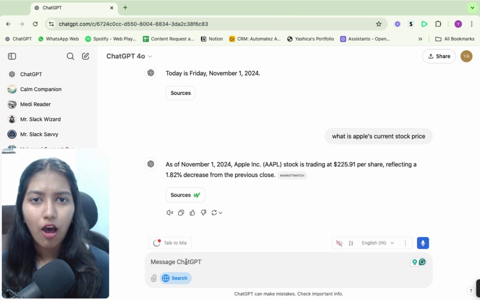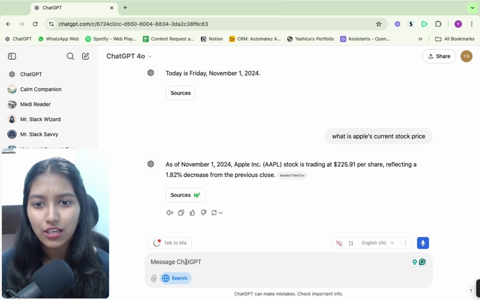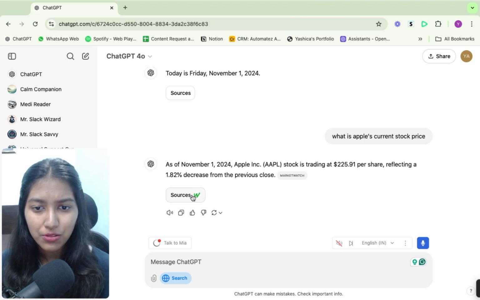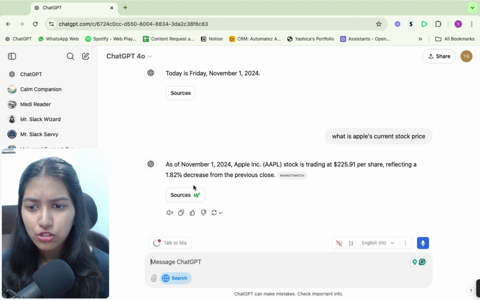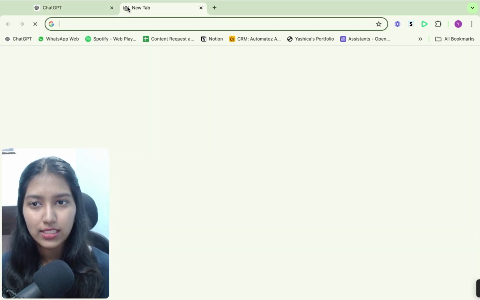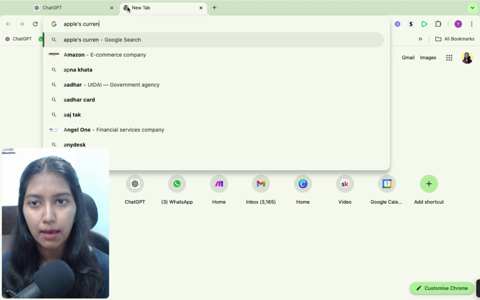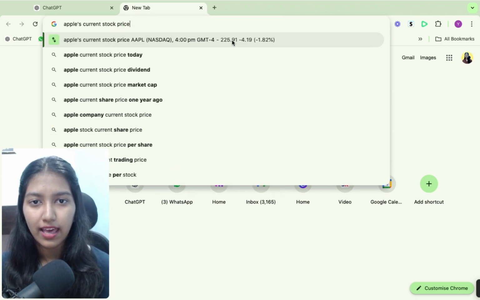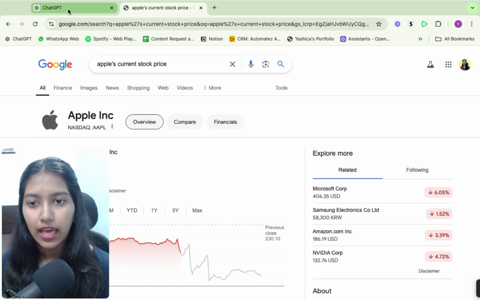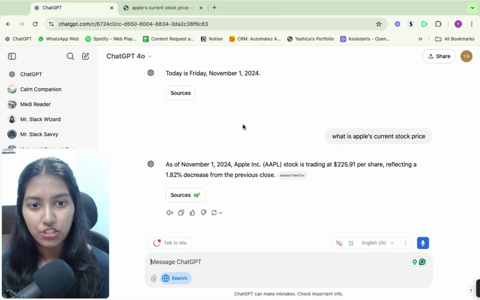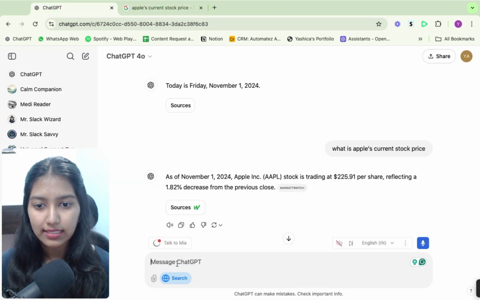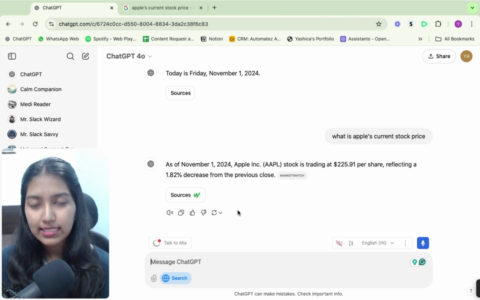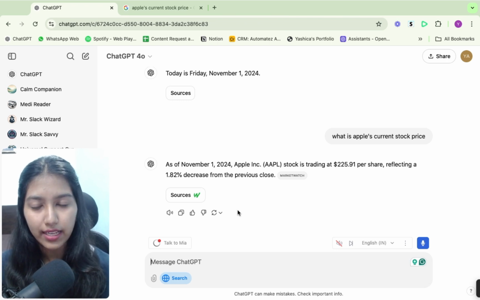Until now we're sure enough that this feature is working quite well, and it is also giving us the citations. Also, just to be sure, let me do a quick search here as to what is Apple's current stock price. Okay, and it's 225.91 as you can see here, and that's the same that GPT gave. So that's accurate.